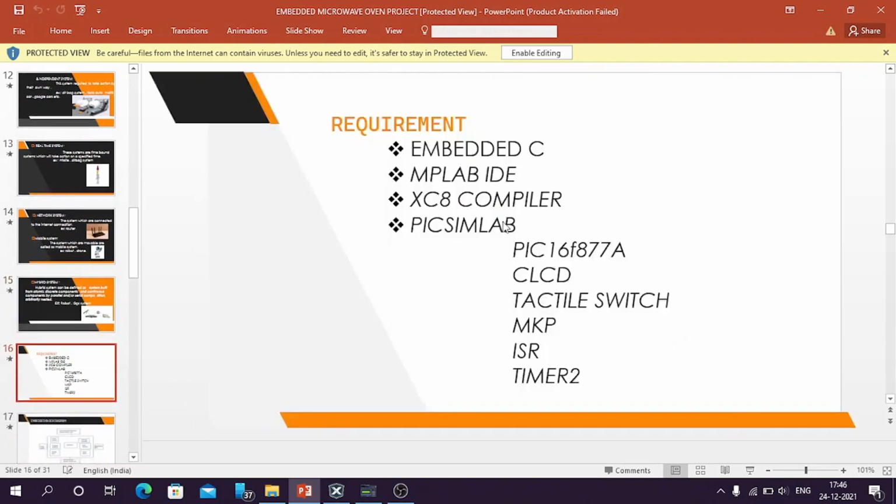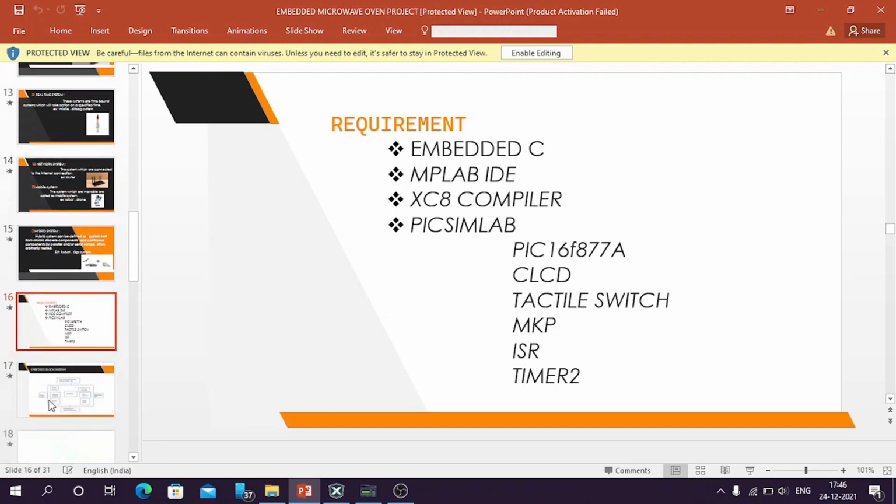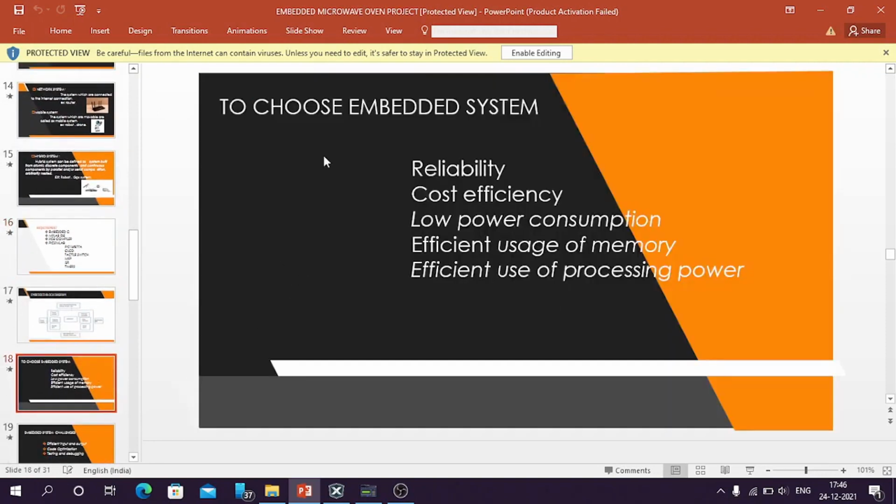These are the requirements which we should learn to complete our final project: Embedded C, MPLAB IDE, XC8 compiler, PICSimLab. Then PIC16F877A microcontroller, CLCD, tactile switches, MKP, ISR, and timer. Why are we choosing an embedded system? Because embedded systems are very reliable, cost efficient, consume very low power, and have efficient usage of memory and processing power.